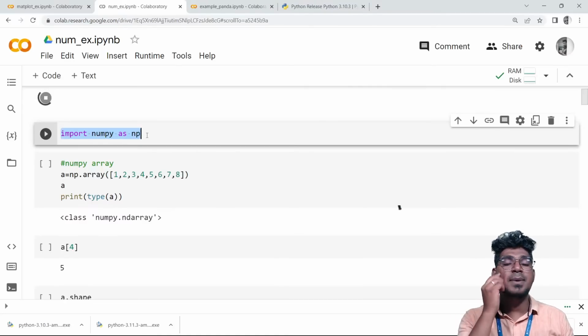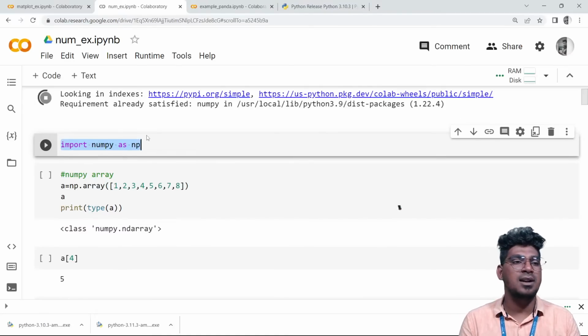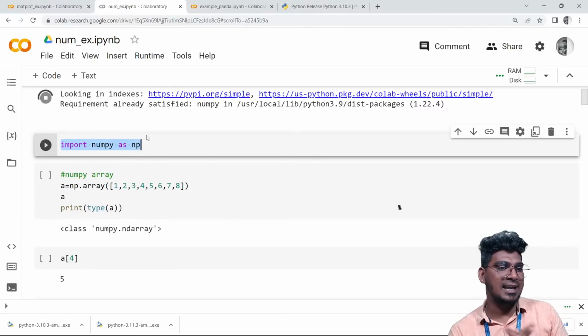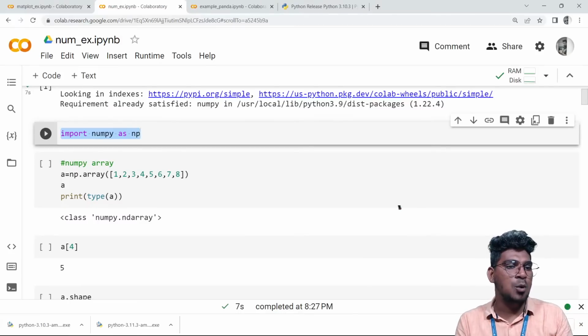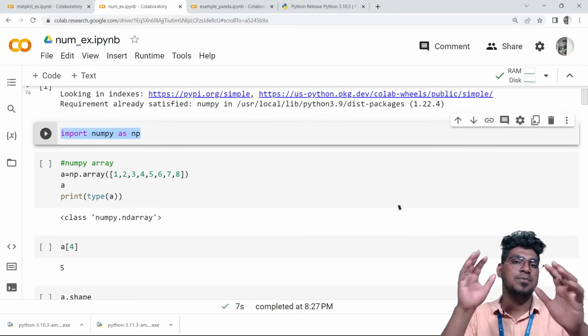Import NumPy as np. This is the way to import this particular library. Two important things are needed. One person is asking the same question again: can you please say how to install the libraries once again? Yes, I will tell you.